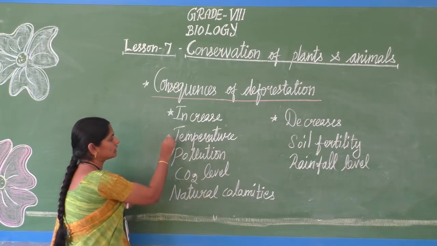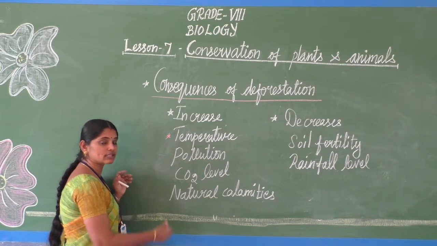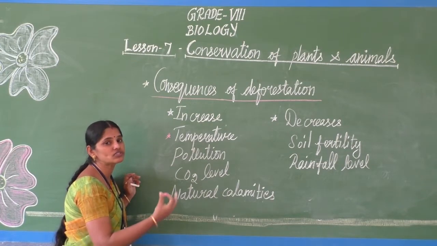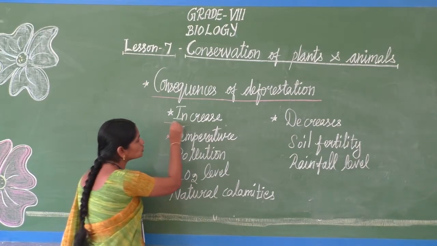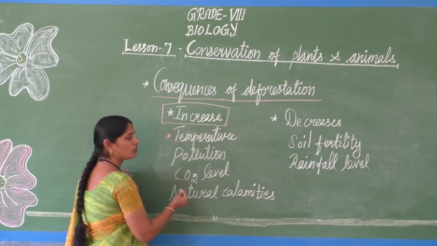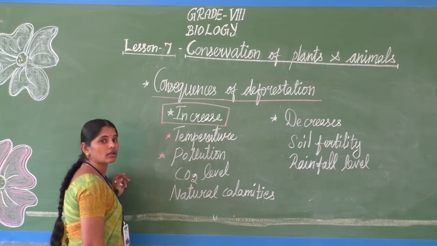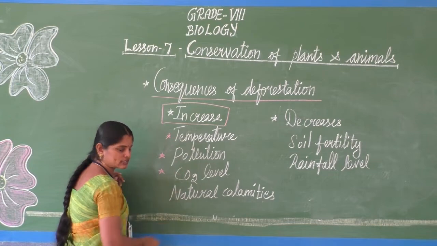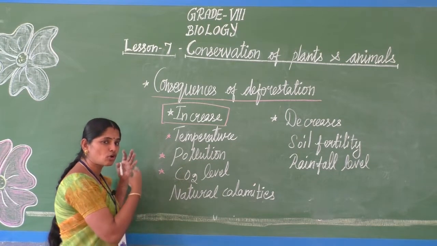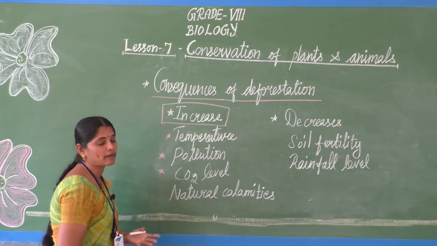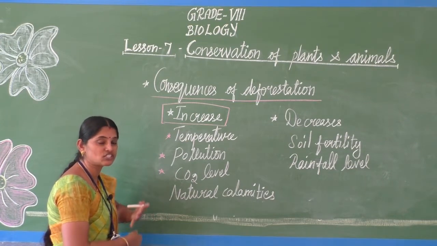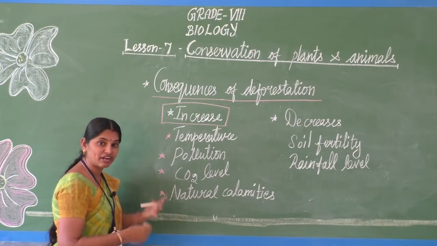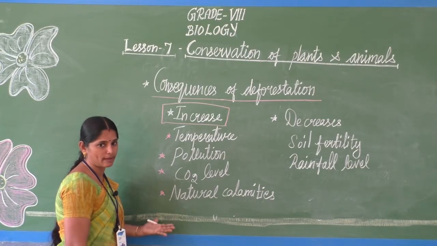The carbon dioxide level increasing in the atmosphere means it pollutes the air, so pollution also increases. Because of all these, natural calamities happen: over rainfall, that means flood, drought, all the natural calamities.